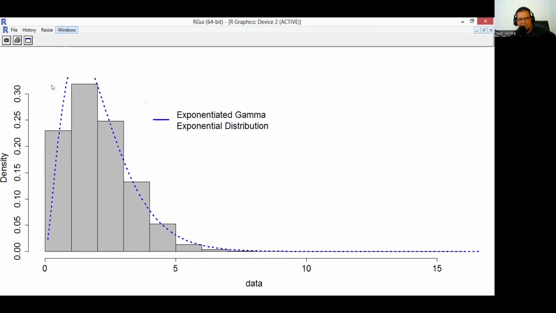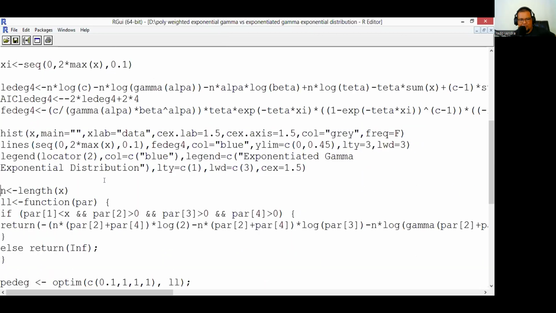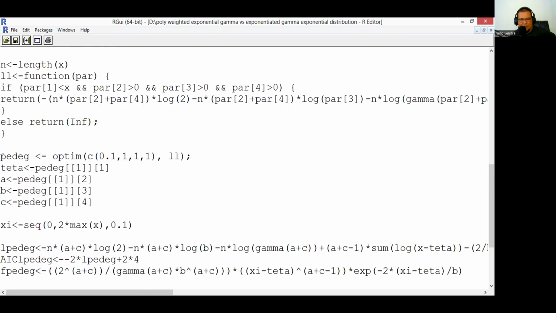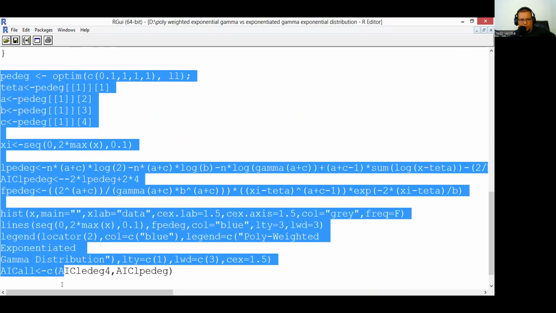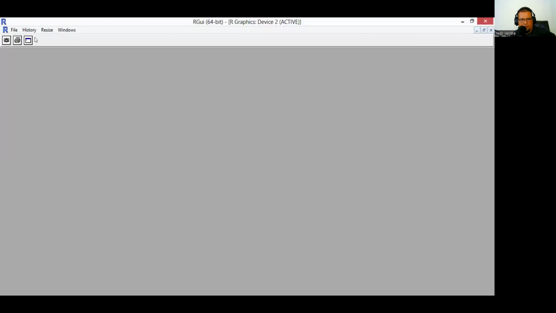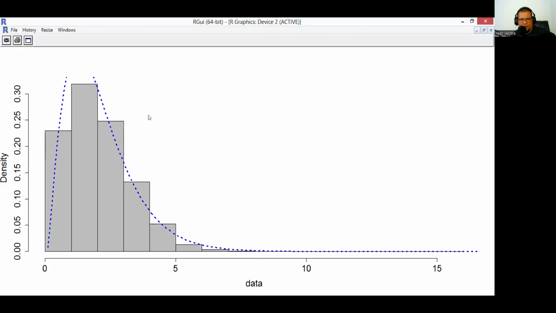Okay, now we check for the poly-weighted. This is one for the poly-weighted. Okay. This is for the poly-weighted exponentiated gamma distribution. The same case. The blue one is the model, the density function from the poly-weighted exponentiated gamma distribution. It succeeds in capturing the histogram of our data.